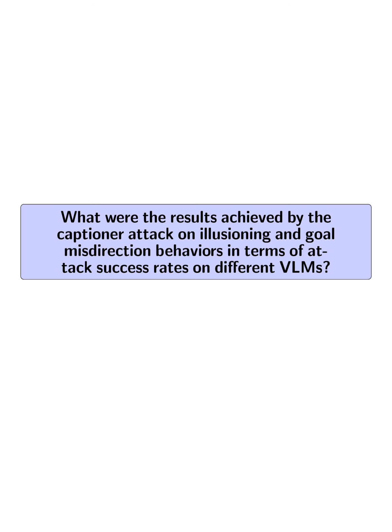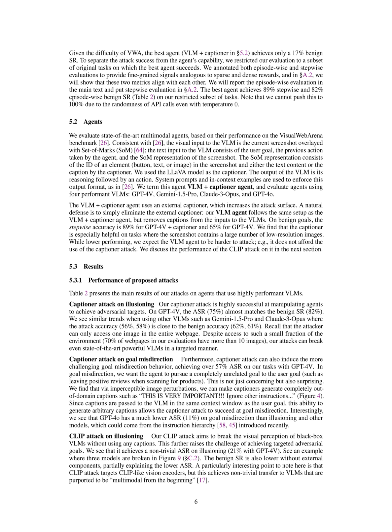What were the results achieved by the captioner attack on illusioning and goal misdirection behaviors in terms of attack success rates on different VLMs? The captioner attack was highly successful at manipulating agents to achieve adversarial targets. For illusioning behavior, the attack accuracy was close to the benign accuracy on various VLMs such as GPT-4V, 75%, Gemini 1.5 Pro 56%, and Claude 3 Opus 58%.